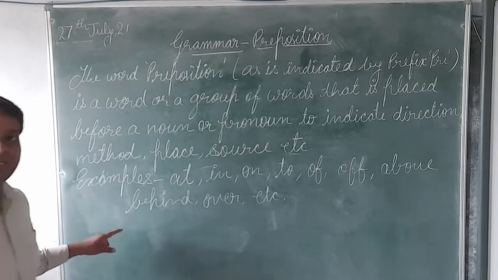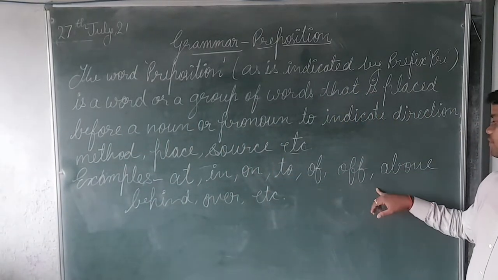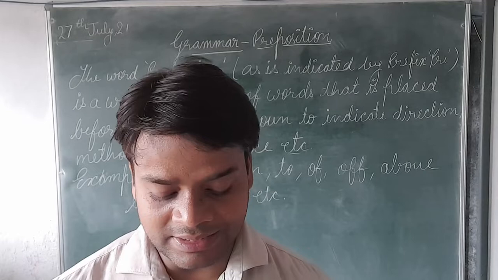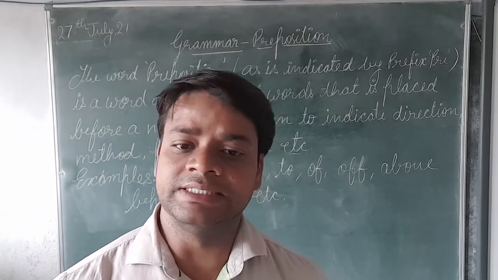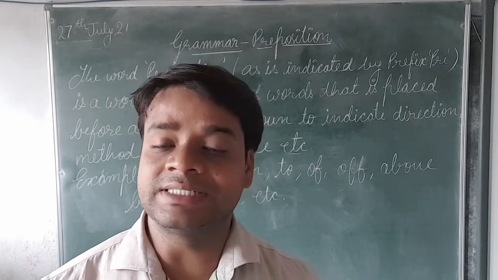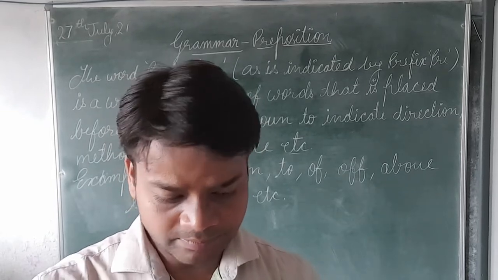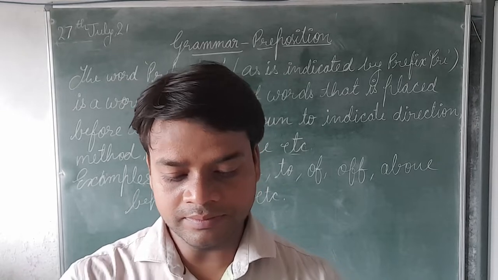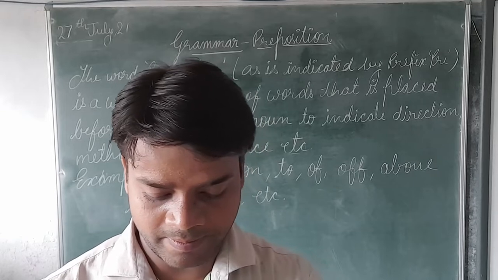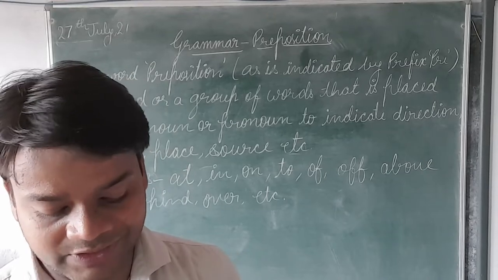Okay. So look at the board. These are the prepositions: at, in, on, to, of, above, behind, over, etc. These are the prepositions. Now we'll see the first rule. So what is the first rule?